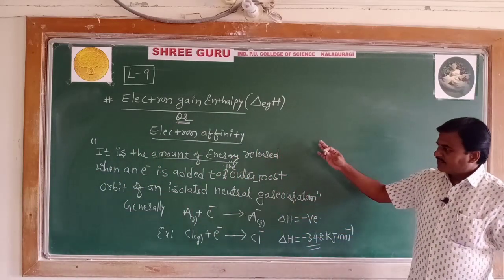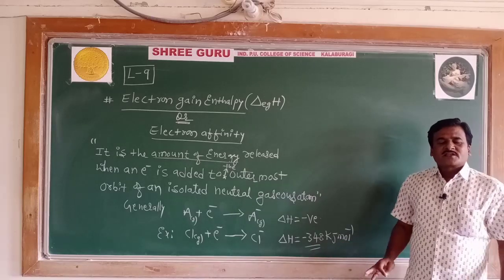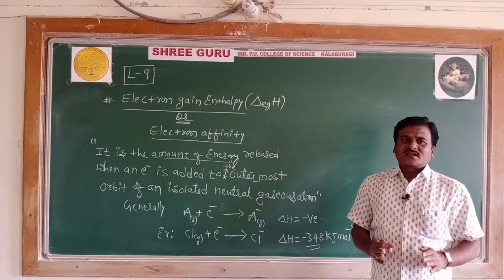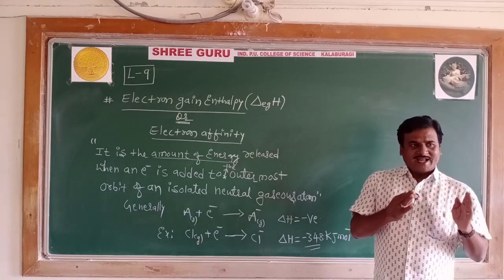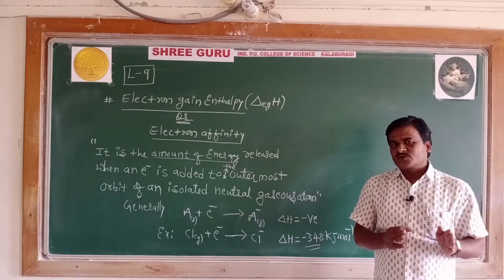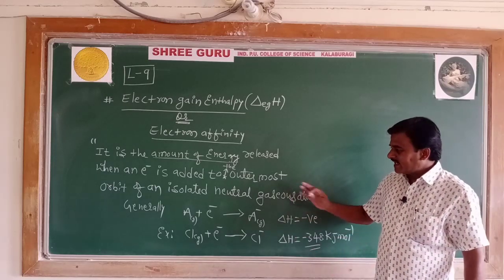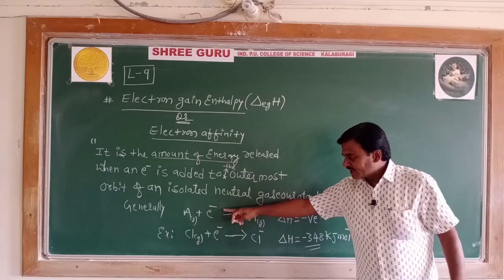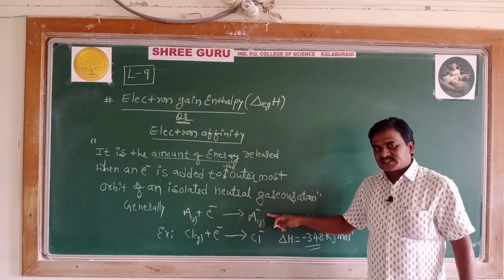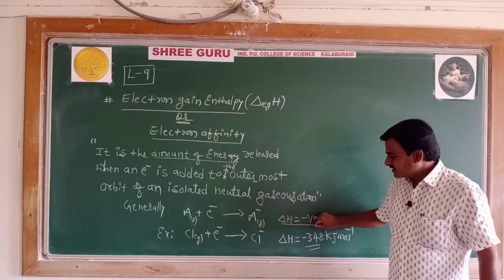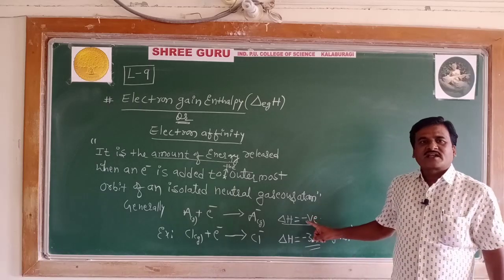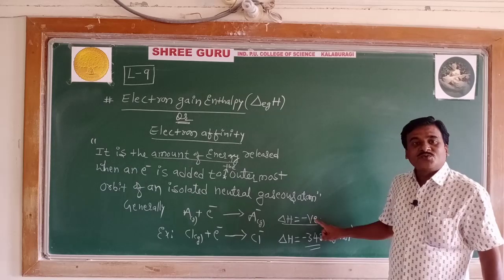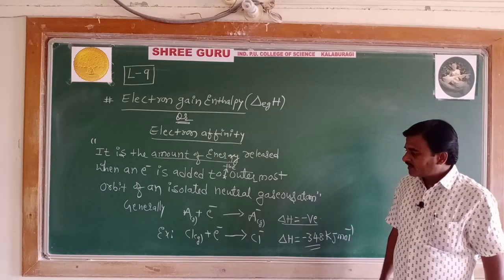So what is the meaning of electron affinity? It is the amount of energy released when an electron is added to the outermost orbit of a neutral isolated gaseous atom. Generally, A is a neutral atom; when it gains an electron, it forms its anion and energy is released. Therefore, electron gain enthalpy for most elements is a negative value.